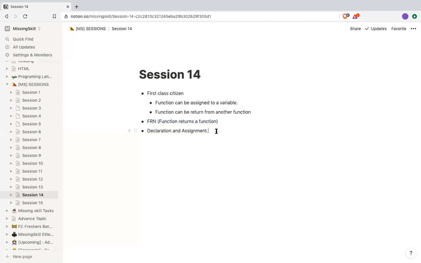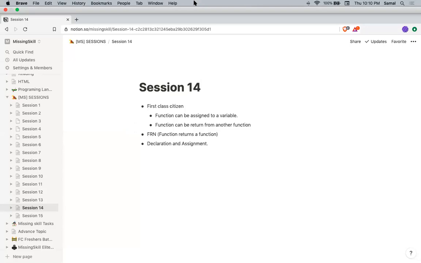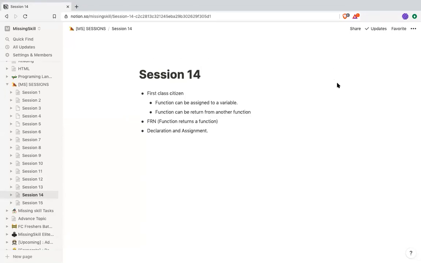So what is a declaration and assignment? What is the main difference between both of them? Declaration gets hoisted while assignment doesn't. So what happened in case of assignment? The var in which it is assigned, only that var gets hoisted. The function doesn't. What about let and const? They don't get hoisted by default.